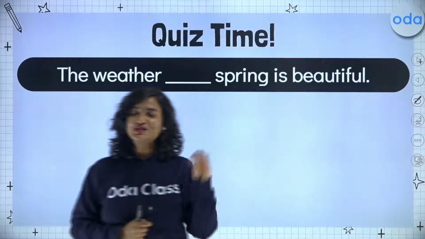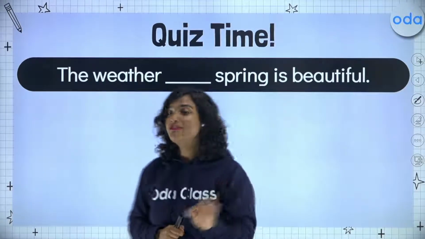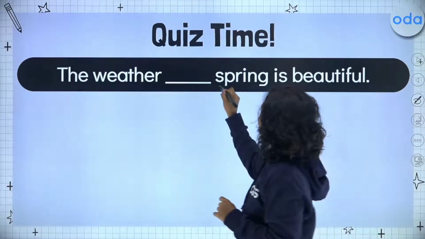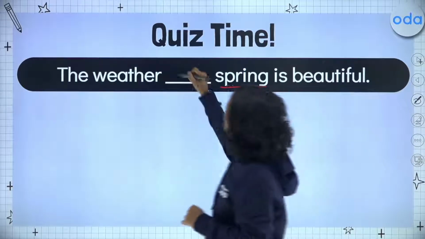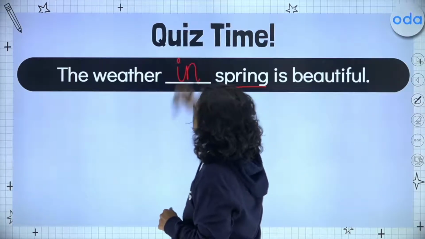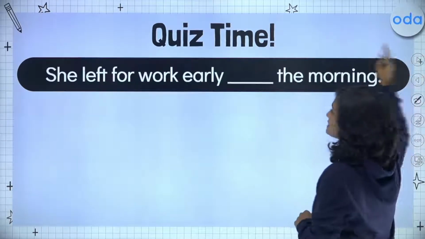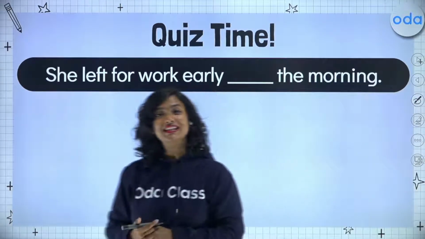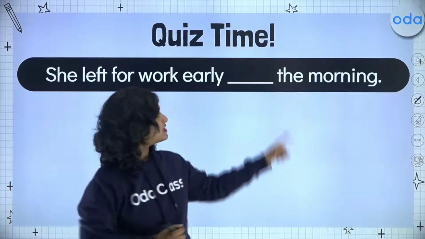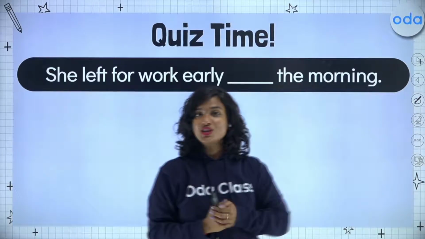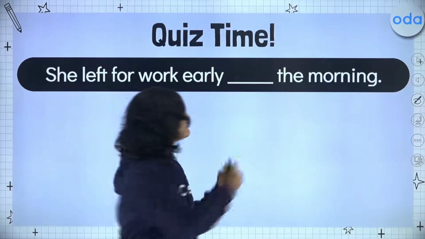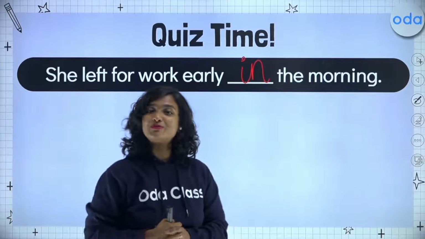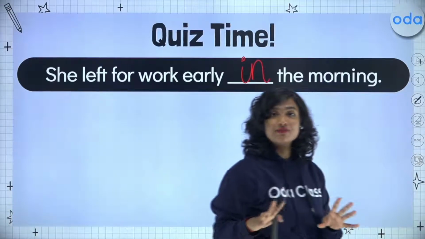This is very similar to our previous example. The weather, blank, spring is beautiful. We are referring to a season here, which means that we will use in. Next up, she left for work early blank the morning. Remember, we are referring to the morning, which is a specific part of the day, which means that once again, we will use our preposition of time, which is in.